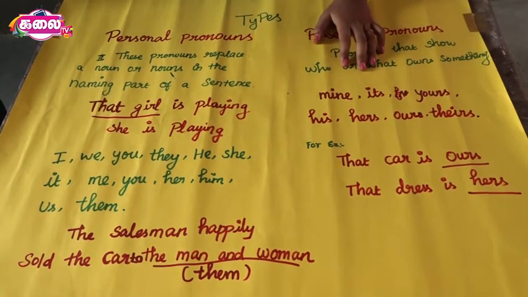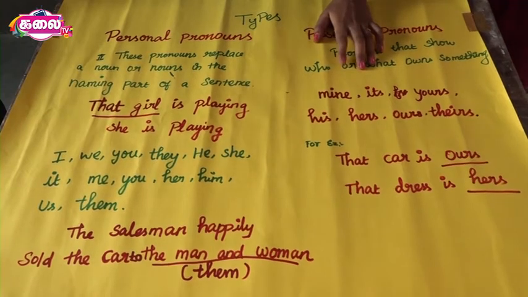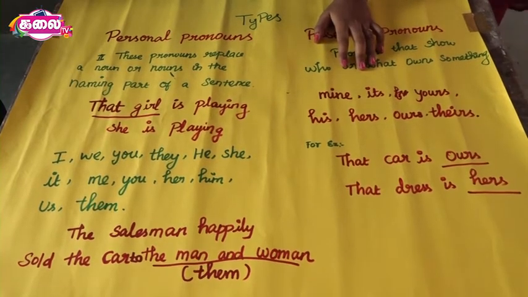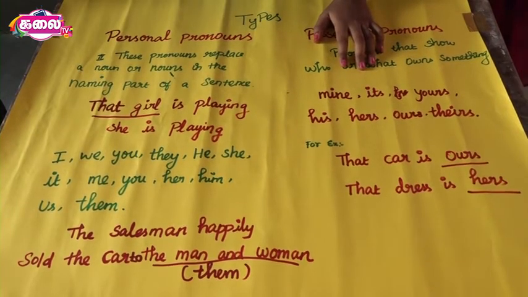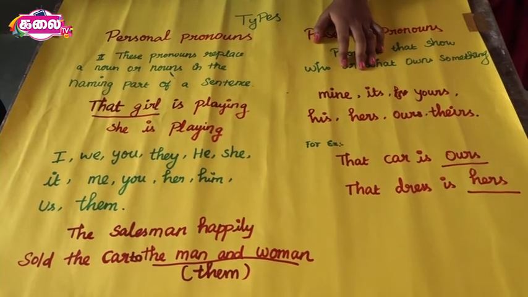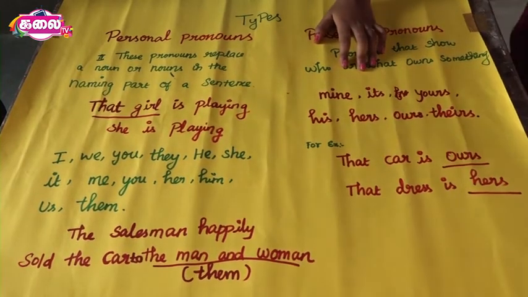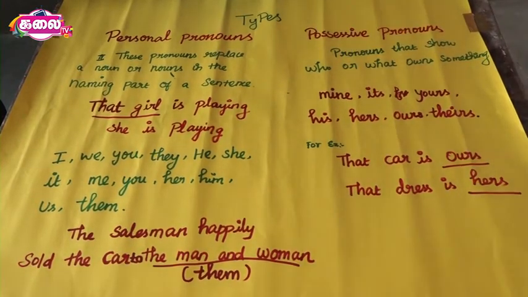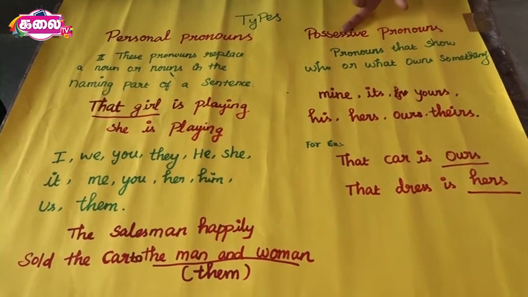Okay students, what did you learn today? First we learned what is pronoun. Can you say what is pronoun? It is used instead of noun. What other pronouns are there? They are I, we, you, they, he, she, it. And it has many types. But today we learn only two types. What are they? They are personal pronoun and possessive pronoun.